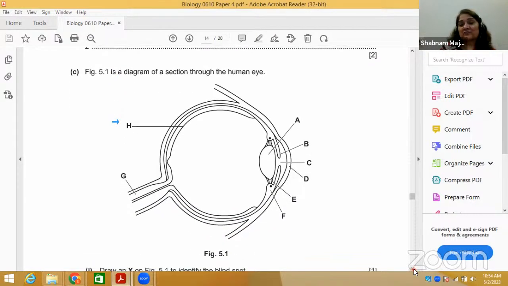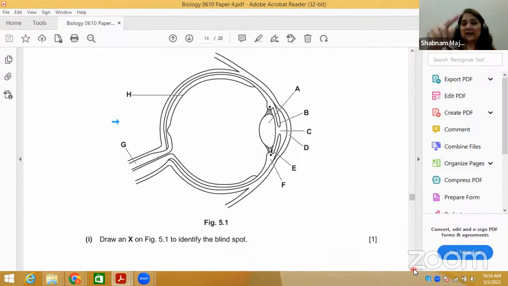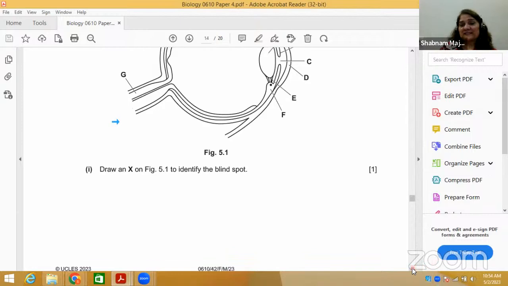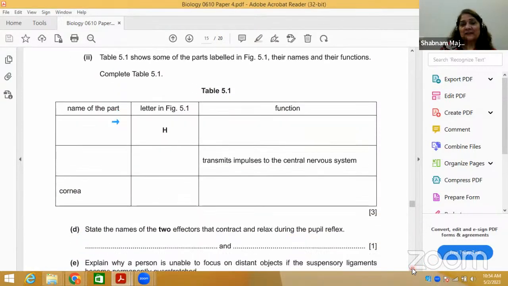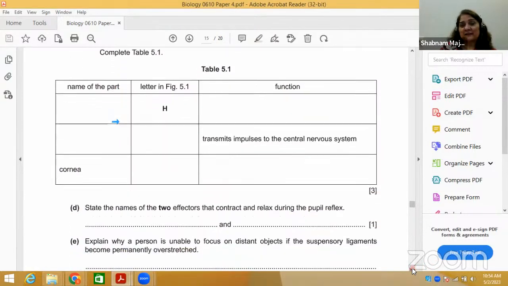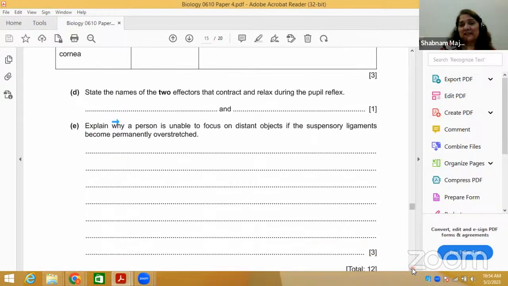This is called a vertical section of an eye. You must be knowing the parts of the eye, how it starts from the outer sclerotic, sclera, then choroid, and then retina, and what are the other structures: lens, muscles, ciliary muscles, suspensory ligament, and then the blind spot, where, fovea, the yellow spot, optic nerve, and all that. All the parts are given, you must be knowing this. They have given the cornea and so on, so this is all the main information.